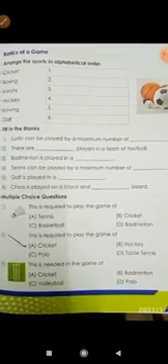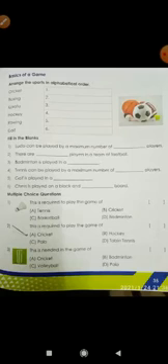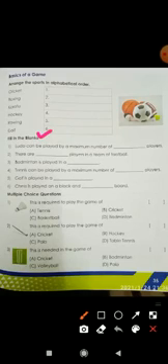We are on page number 35, right? Now let us start with this question. Next question is fill in the blanks. Here, fill in the blanks. The first fill in the blanks given is: Ludo can be played by a maximum number of dash players.